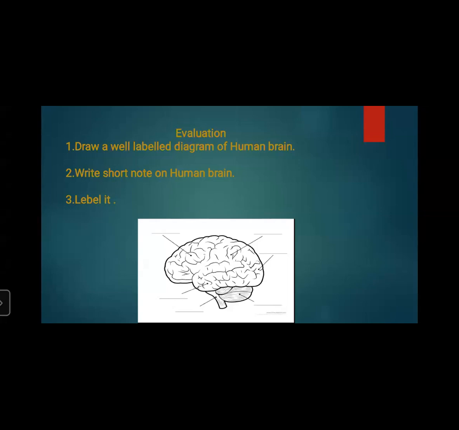For short notes, it comes for 2 to 3 marks, so you need to write all these things. It should cover all the points. Sorry, the spelling of label is wrong over here by mistake. You need to label it. We have seen the structure of the brain. The biggest portion is cerebrum, the smallest one is cerebellum, and the elongated part is called medulla oblongata.